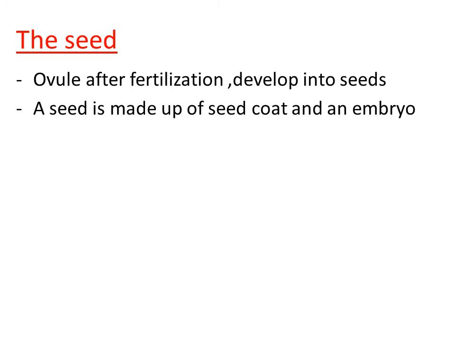So we have two different categories of angiospermic plant. One is monocotyledonous plant and another category of plant is dicotyledonous plant. In these two categories, the seed type is not same. The dicot seed will be having 2 cotyledons. But if you look into the monocotyledonous seed, the seed consists of only one cotyledon. So the structure of dicot seed and monocot seed is not same, right?